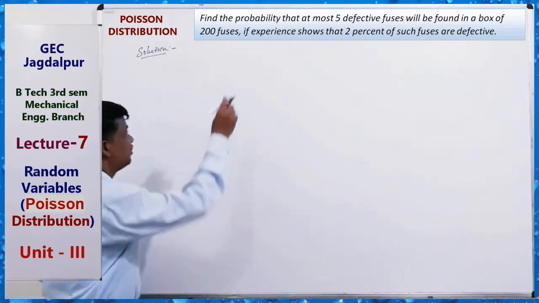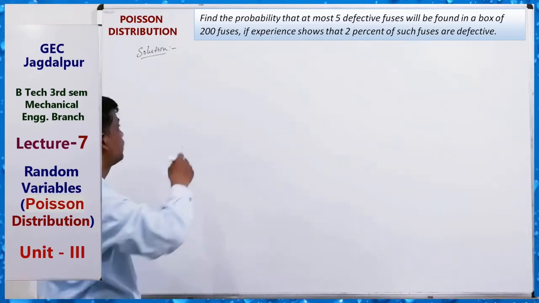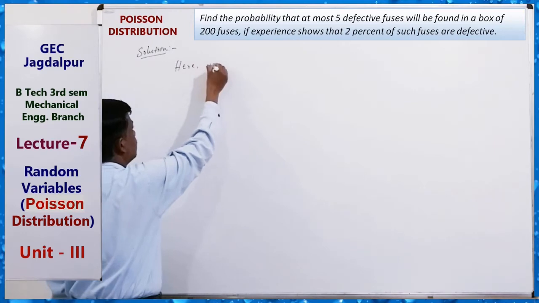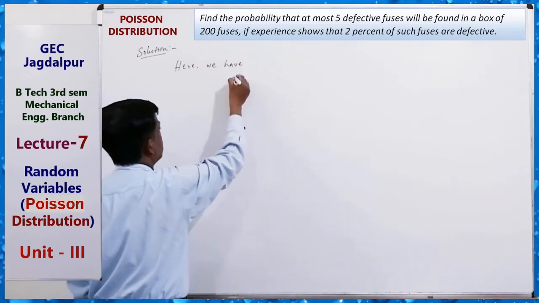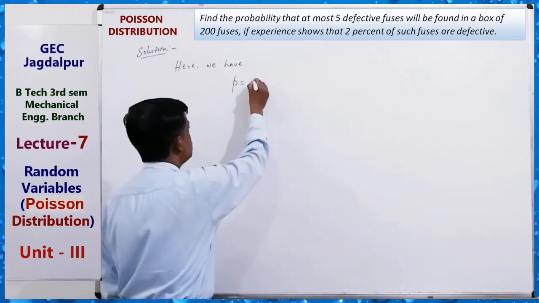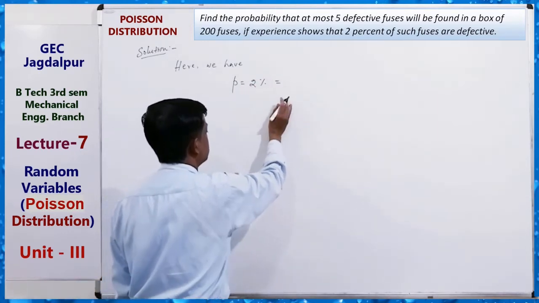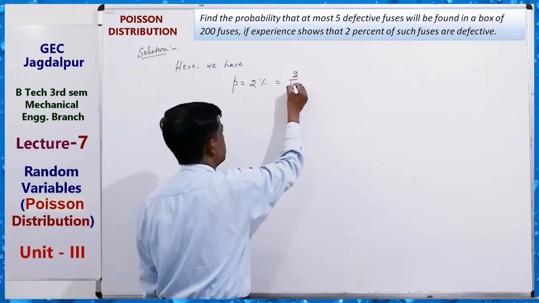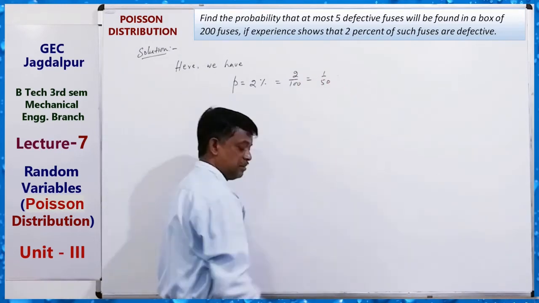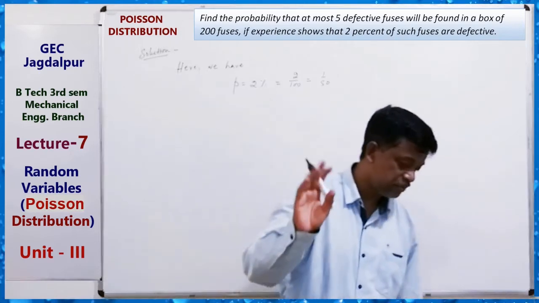So for this question, we have P equals to 2%, that is 2 by 100, that is 1 by 50. This is P. Clear? 1 by 50.